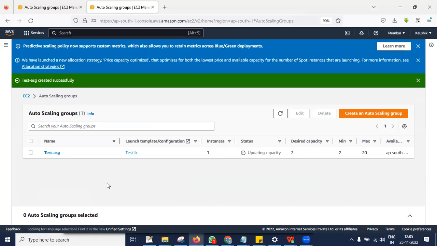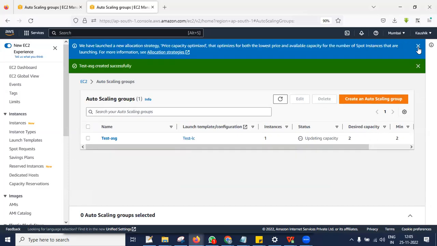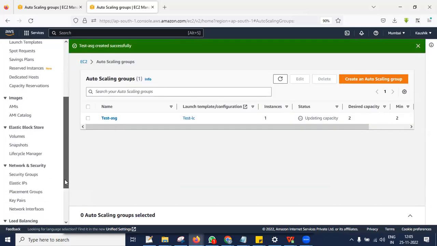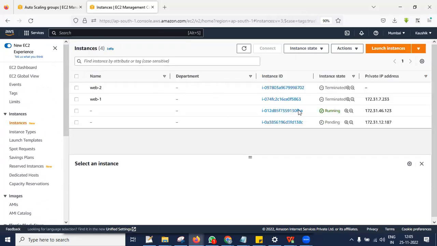So now what happened? This auto scaling group is there, right? This is going to launch the instances and attach it to this target group. Now this is going to launch two servers. You can just see a number of instances two. So just go for EC2 instance. You can see two EC2 instances will be created.